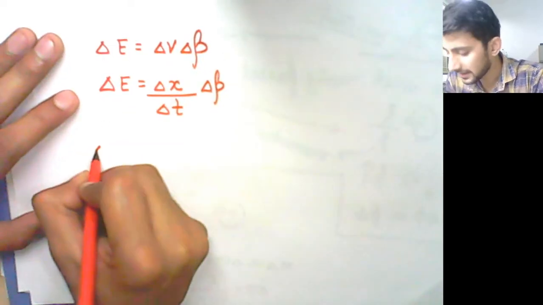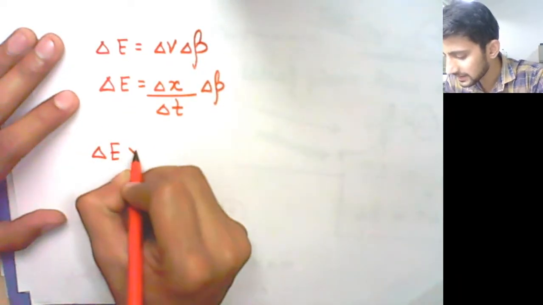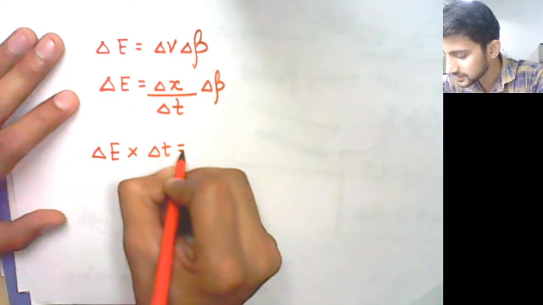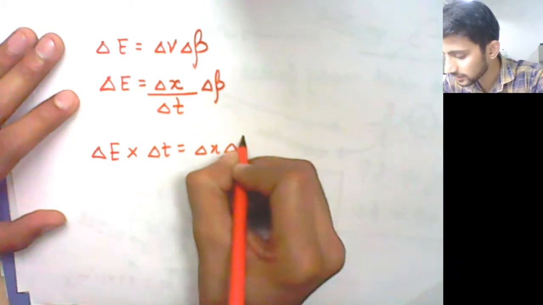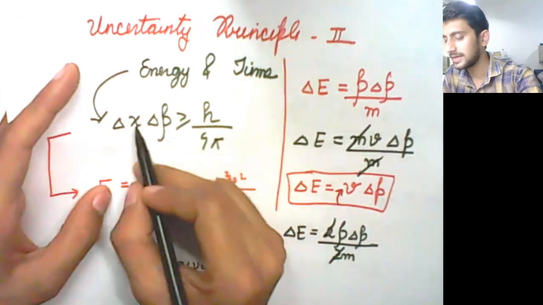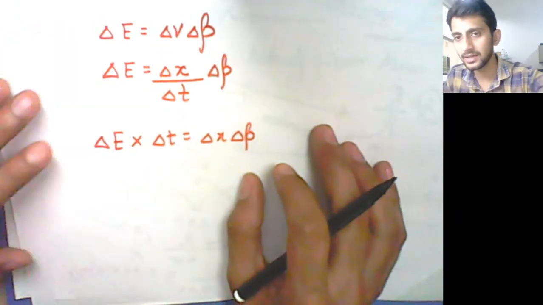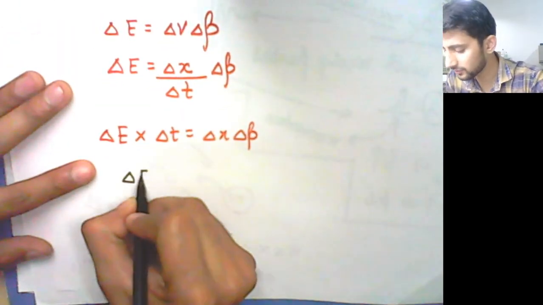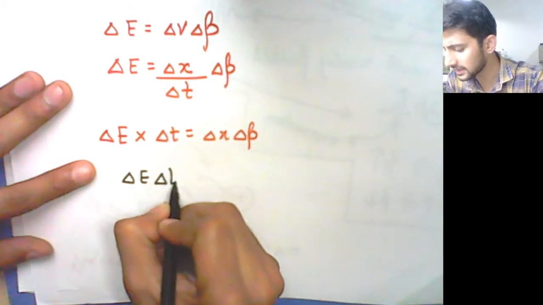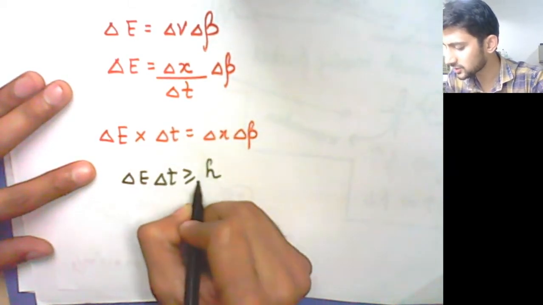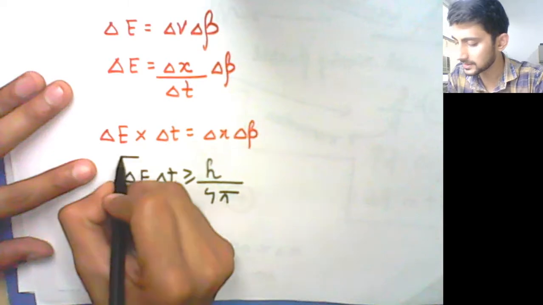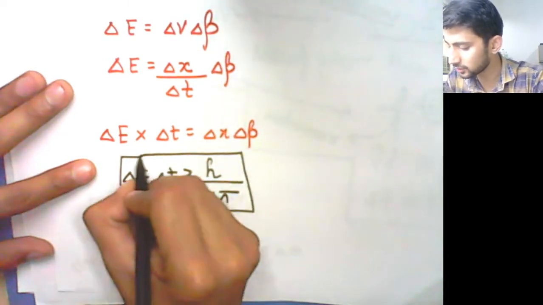So now I can write that delta E multiplied by delta T is given by delta X into delta P. And from the first principle, you know that delta X into delta P has to be greater than or equal to h upon 4 pi. It means delta E into delta T also has to be greater than or equal to h upon 4 pi. This is uncertainty principle 2.